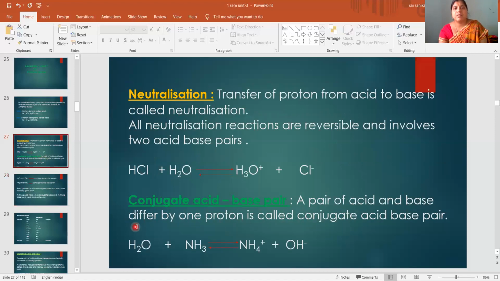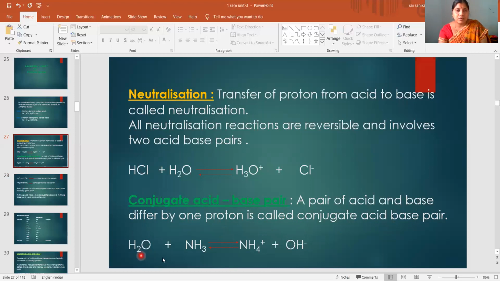An acid base pair which differs by one proton is called a conjugate acid base pair. So they will ask you to define conjugate acid base pair and give an example. If you explain a conjugate acid base pair, you have to write this definition, write the equation, and explain it.